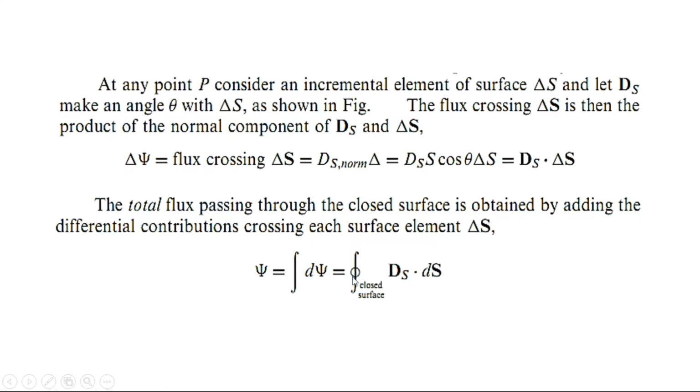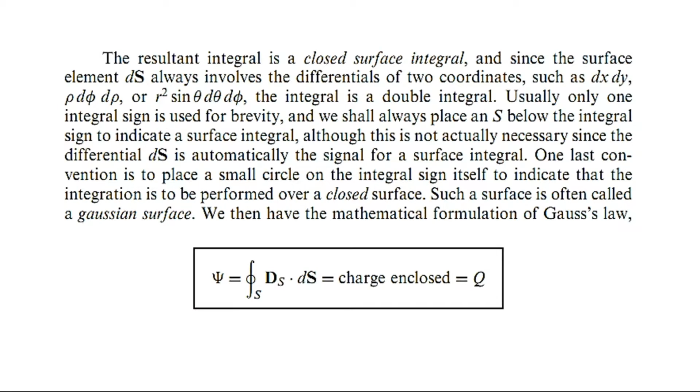Whereas this closed circle over the integral means that we have a closed surface integral. We are taking the integral over a closed surface, and in this case that closed surface will be called a Gaussian surface. So the resultant integral is a closed surface integral, and since the surface element ds always involves the